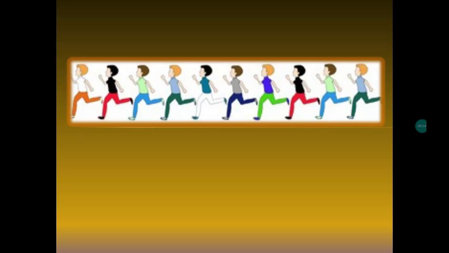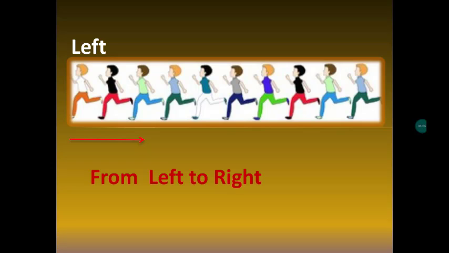See here, in the running race, those who are coming, we are saying first, second, third. How are we saying he is first, second, third? We have to tell the position from left to right. See here, where is your left? See the arrow? This starts from left to right. This is your left side and this is your right side. Always you have to tell the position from left to right.